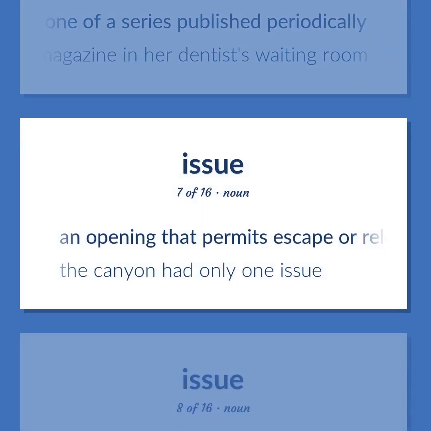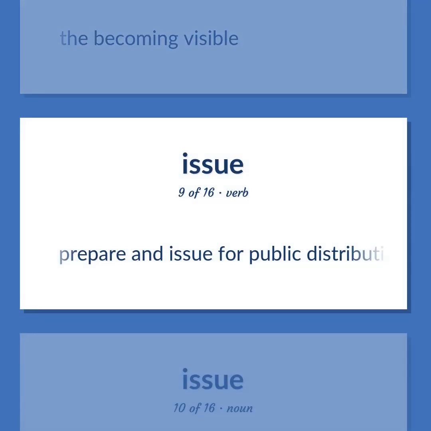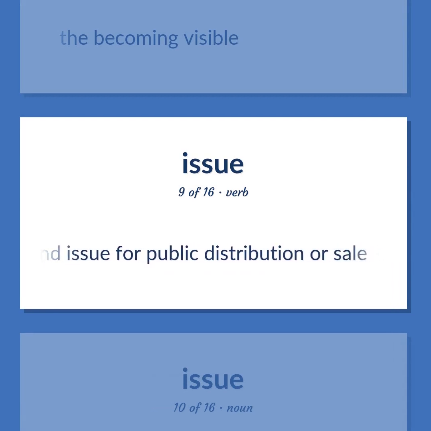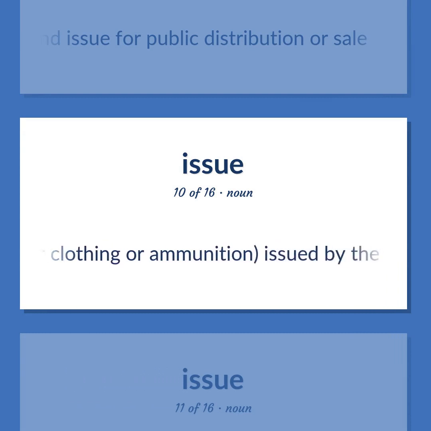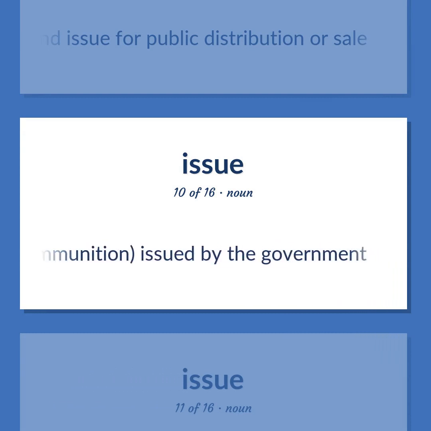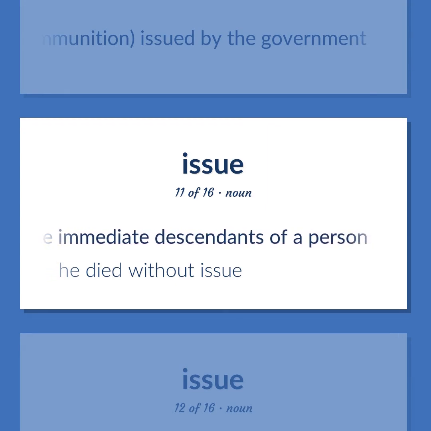An opening that permits escape or release. The canyon had only one issue: the becoming visible. Prepare an issue for public distribution or sale. Supplies, as food or clothing or ammunition, issued by the government. The immediate descendants of a person. He died without issue.